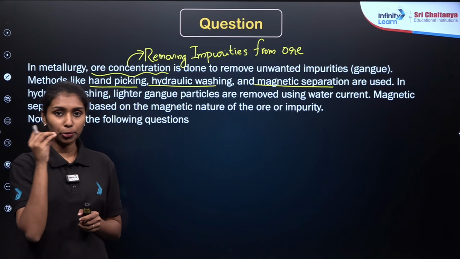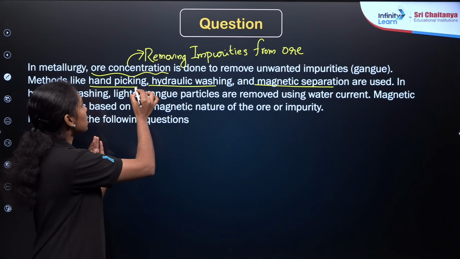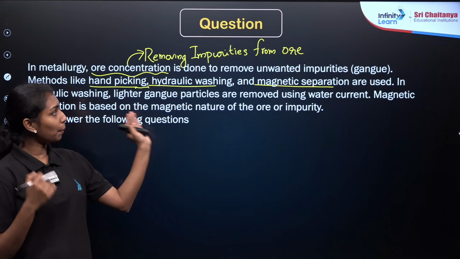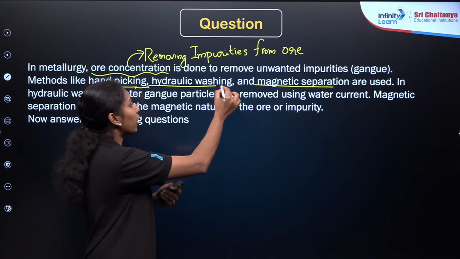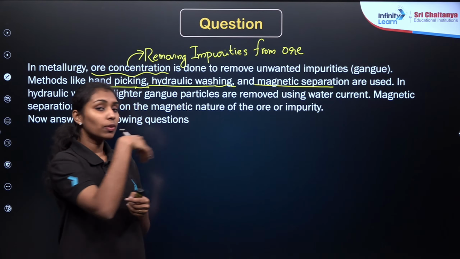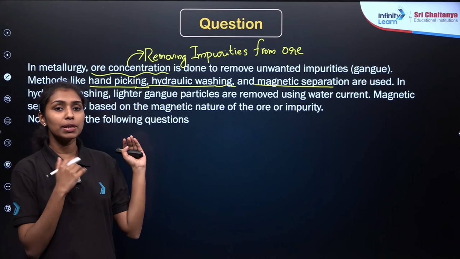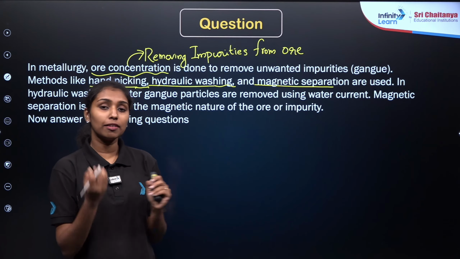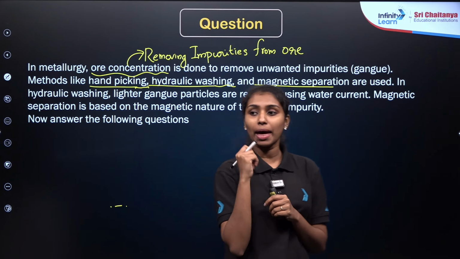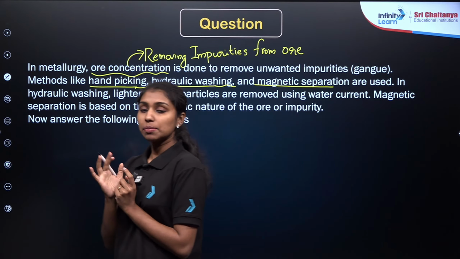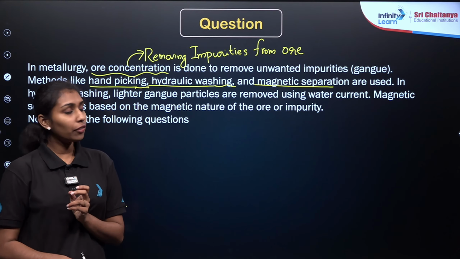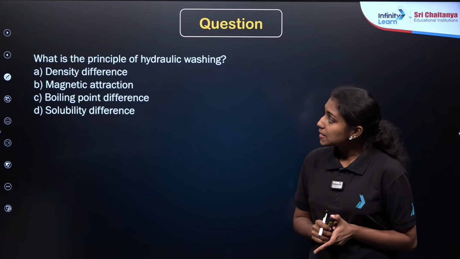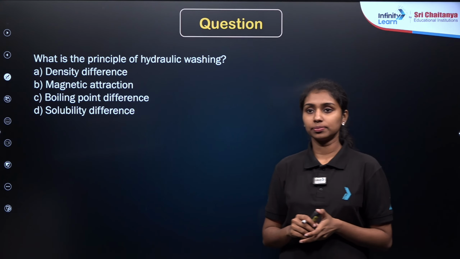If the ore or impurities are different in size or color, we can separate them by the hand picking method. Then hydraulic washing, right? Hydraulic washing means we are washing with water, so the lighter particles will go away. Then magnetic separation: if any of the ore or impurity particles have magnetic properties, we use magnetic separation. So this is the method of concentration of ore. Now we are moving to our question. What is the principle of hydraulic washing?